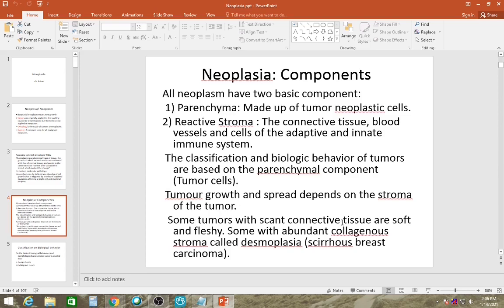Some tumors have scant connective tissue and are soft and stretchy. Okay. And some have abundant collagenous stroma; this is called desmoplasia. Some tumors exhibit this phenomenon known as desmoplasia. What happens is there is intense fibrosis of the stroma. So you get collagen there. An example would be scirrhous breast carcinoma.